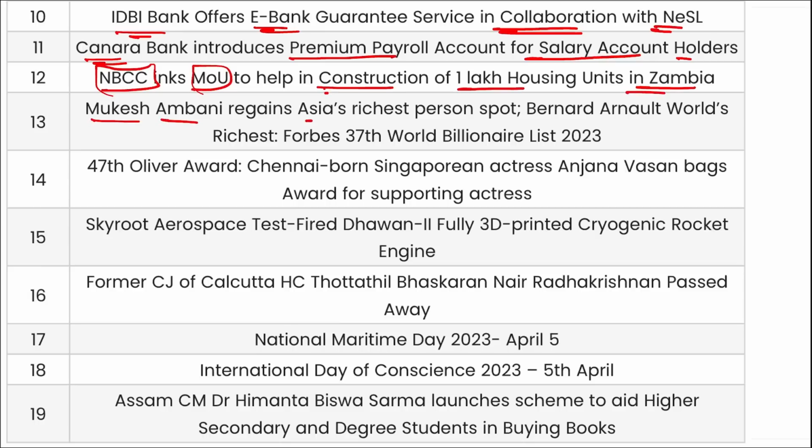Mukesh Ambani regains Asia's richest person spot. Bernard Arnault is the world's richest, according to Forbes. This data was released in the Forbes 37th World Billionaire list of 2023.